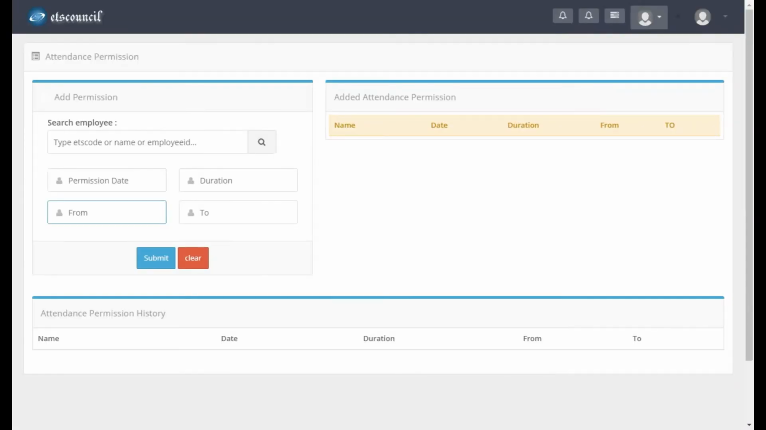Permission management. During office hours, you can have permissions for going out.